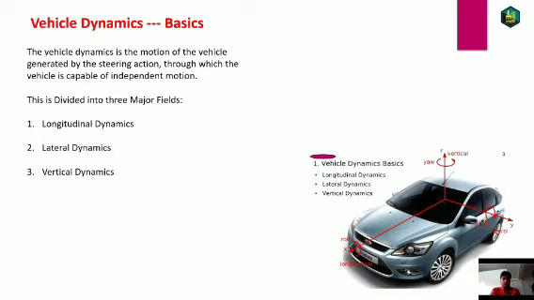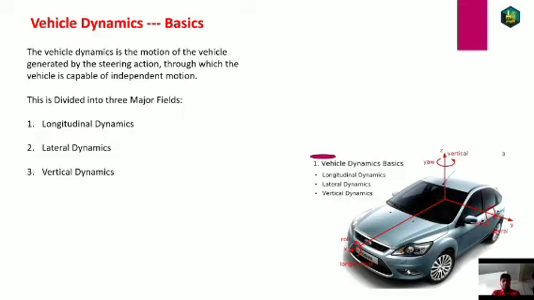So vehicle dynamics is a very major branch; it consists of most of the things. But if we divide it into three sub-branches, the study becomes much easier. These branches are longitudinal dynamics, lateral dynamics, and vertical dynamics. This is based on the SAE coordinate system, where X represents the longitudinal axis, Y the lateral axis, and Z the vertical axis.